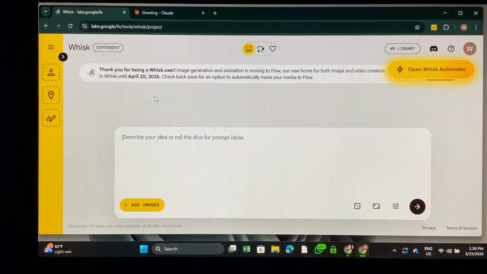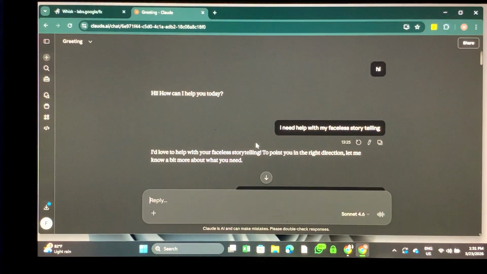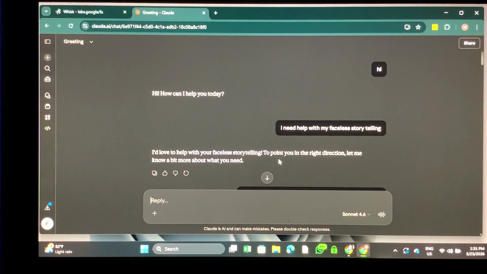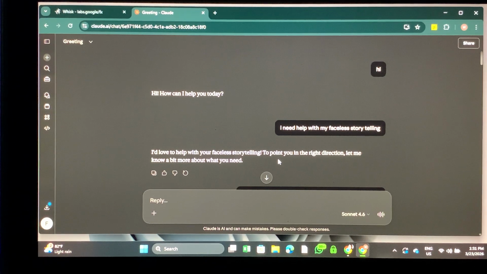So this is Whisk, right? And this is Claude AI. You can also use ChatGPT if you like, but here is what you are going to be doing. You have your script already, you have your voiceover already, but me, I don't have a script already, so I decided to generate one. First things first, a greeting exchange between me and AI, and then I need help.